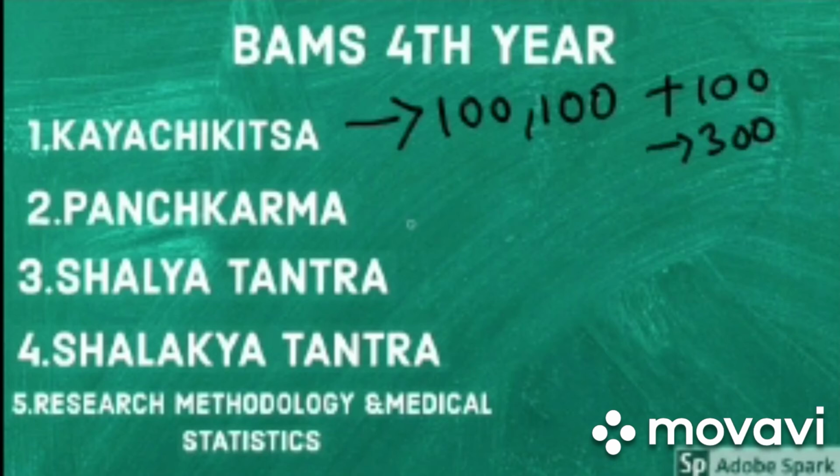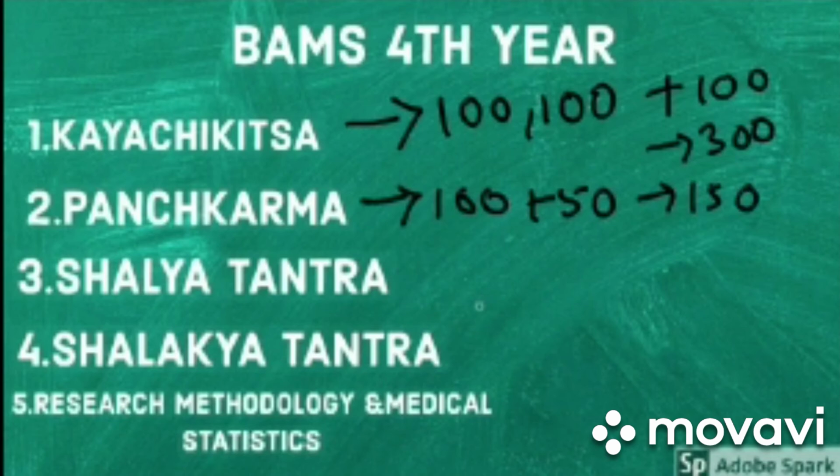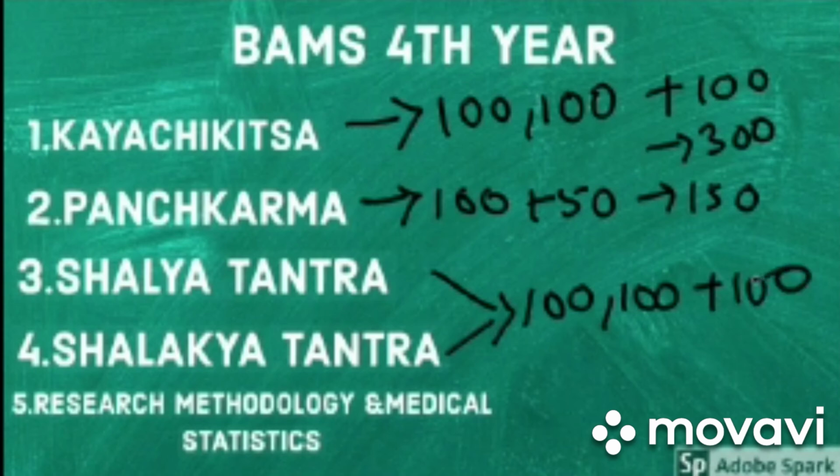In Panchakarma, there is only 1 paper, that is for 100 marks plus 50 marks for practicals, that is 150 marks. Shalyatantra and Shalakyatantra both have a similar pattern, that is 100 marks for each paper as it has 2 papers plus 100 marks for practicals. While coming to research methodology and medical statistics, it contains only 1 paper, that is for 50 marks.